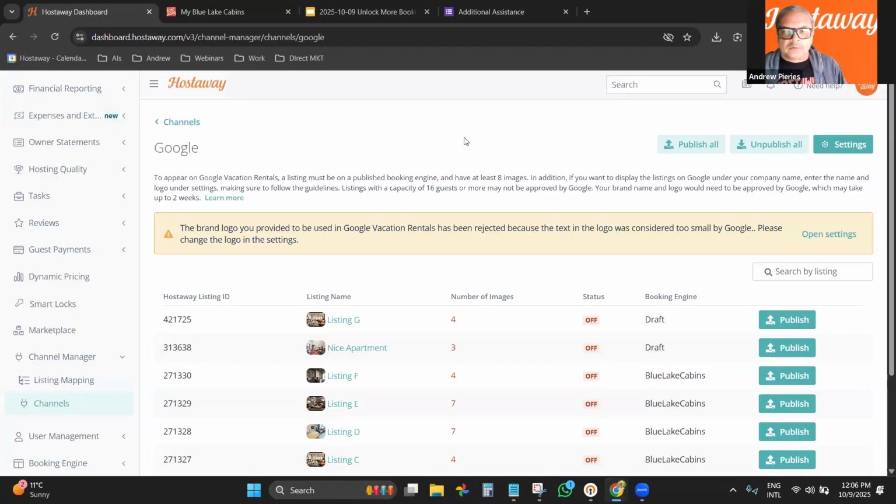Google Vacation Rental, completely different, right? Google Vacation Rental, it's not something that you can add directly to Google Vacation Rental. It only works with property management softwares like ours, that have an integration with Google Vacation Rental and can push the information directly to that, right? So that's how it works.